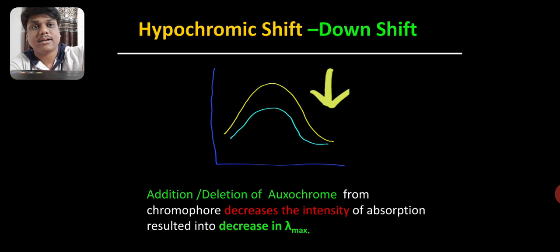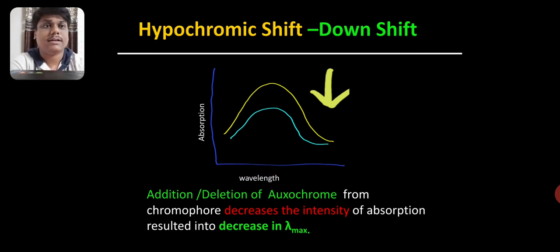If you look at the graph, the previous absorption is indicated by the yellow line, and the new one is indicated by the blue line, and you will find there is decrease in the intensity, so decrease in lambda max, and this is also due to addition or removal of the oxochrome. So such kind of shift is known as downshift, because here the lambda max decreases.